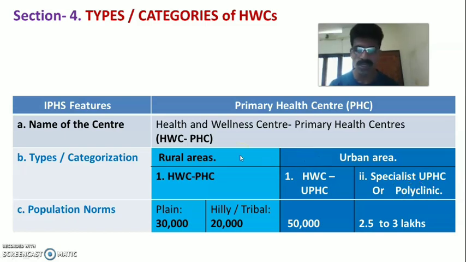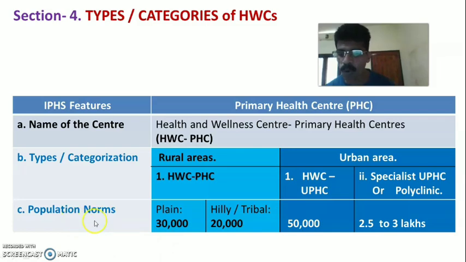So classification of primary health center is according to the area, that is rural area and urban area. In rural area, the primary health center is known as Health and Wellness Center, Primary Health Center. In urban area, there are two: one is Health and Wellness Center, Urban Primary Health Center, and the next one is Specialist Urban Primary Health Center or Polyclinic.